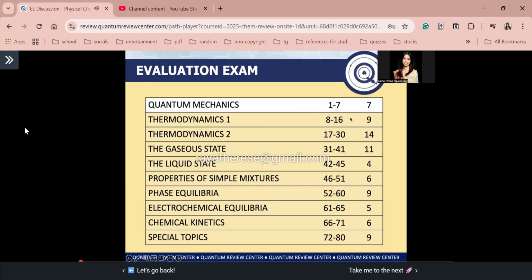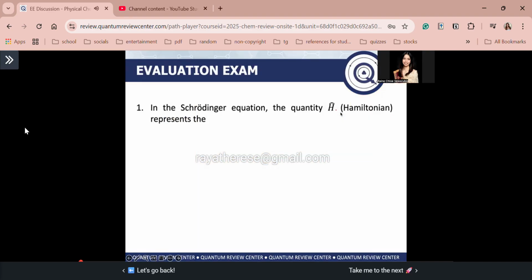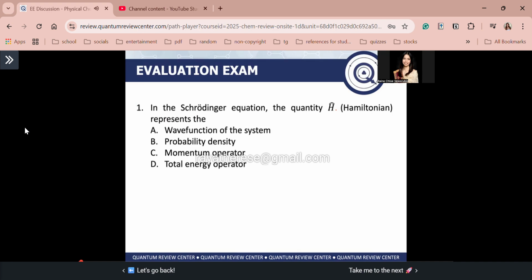So guys, let's start with quantum mechanics, okay? Ayan. So for the first question, in the Schrödinger equation, the quantity H hat Hamiltonian represents the A, wave function of the system, B, probability density, C, momentum operator, or D, total energy operator. Ano kaya ang sagot, guys?